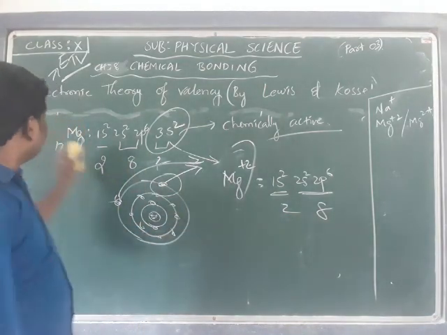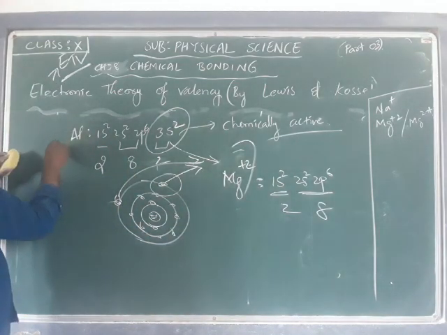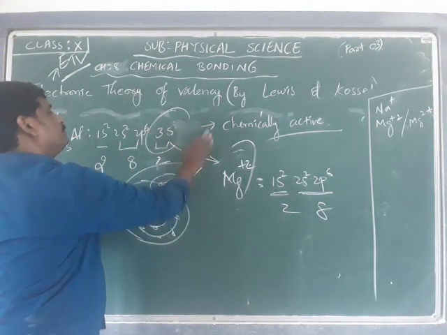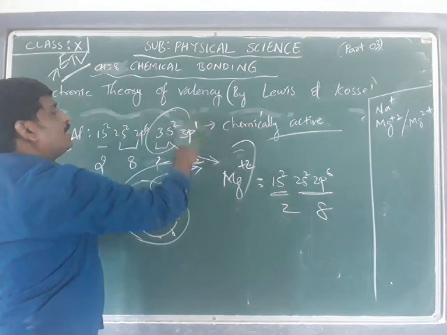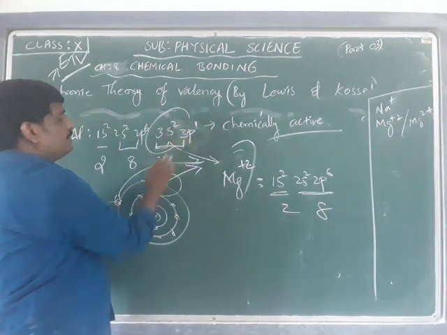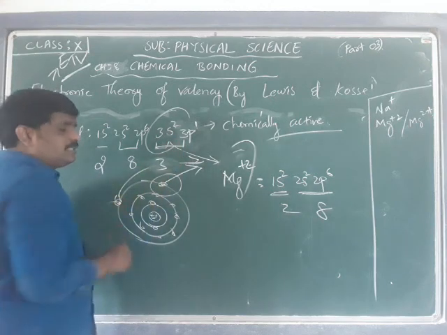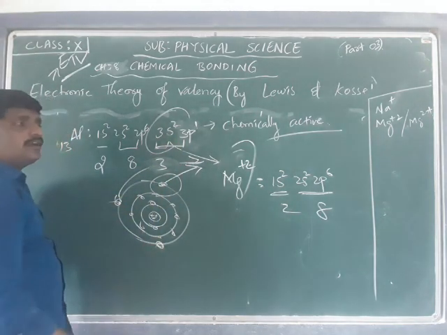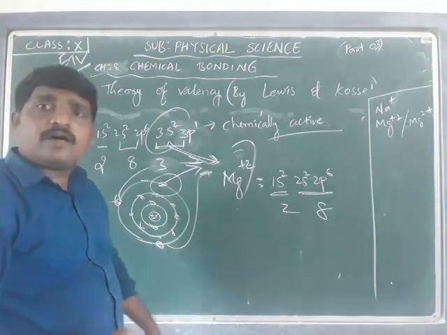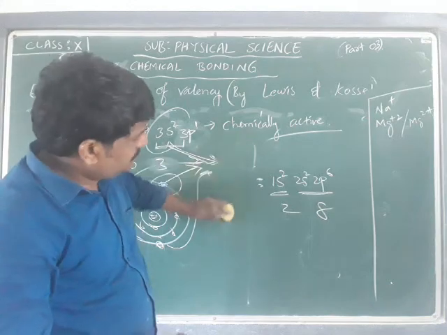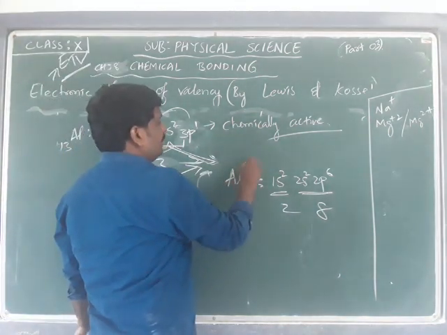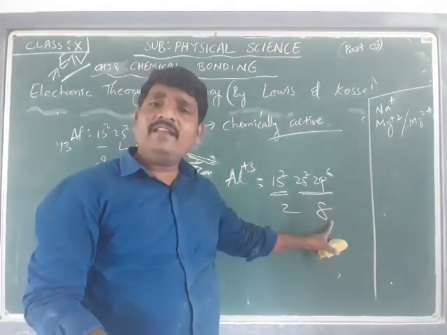If you take the aluminium configuration, aluminium is atomic number 13: 1s2, 2s2, 2p6, 3s2, 3p1. The outermost shell electrons are 2 plus 1, so there are 3 electrons in the outermost shell. These 3 electrons will be lost or given by the aluminium to attain the octet and become Al+3.